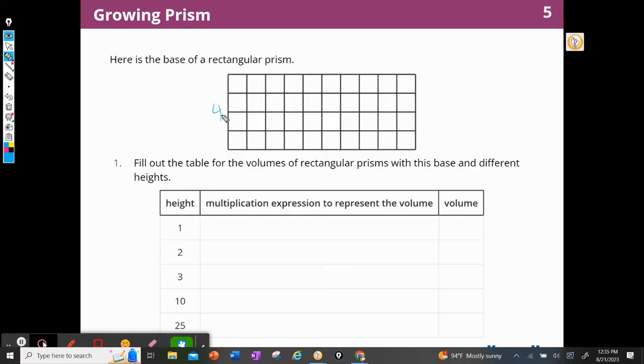So we have 4 times 10 times 1 for the height, or 40 times 1, so 40 cubes. There we go. Remember, we can write that down: length times width times height, or the area of the base times the height.